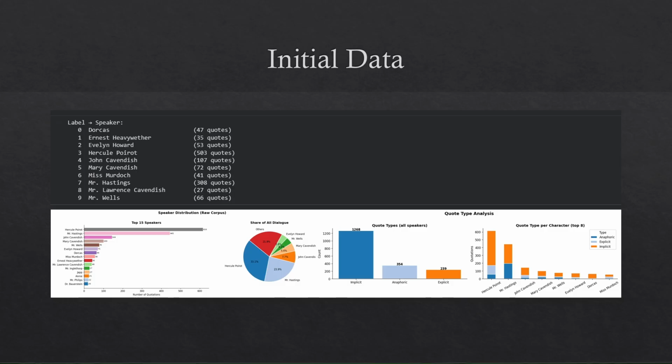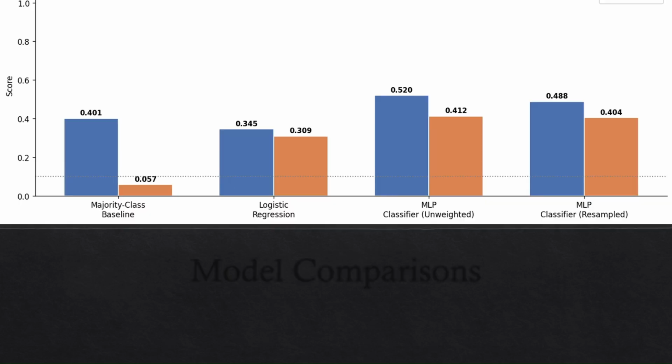The middle charts are important for my research. They show that a huge portion of the book consists of implicit and honorific quotes. Unlike explicit quotes that say Poirot said this, these rely entirely on surrounding narrative and context. Looking at the bottom chart, you can see that for characters like Hastings, the majority of his dialogue is untagged. This confirms that a simple keyword search for names isn't enough, and the model must understand the context to achieve high accuracy.